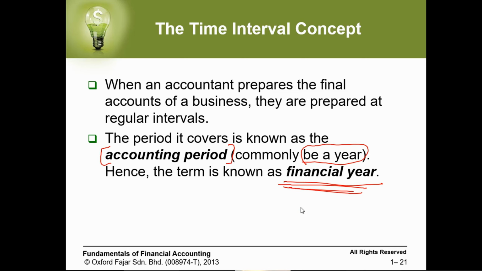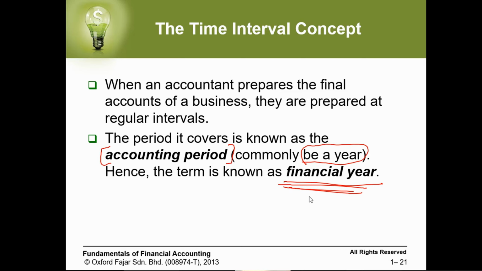Some businesses have an accounting period that is less or more than a year, depending on the business. But the rule of thumb, or the most common, is a year starting from 1st January and ending on 31st of December.